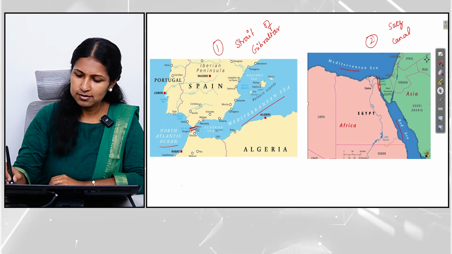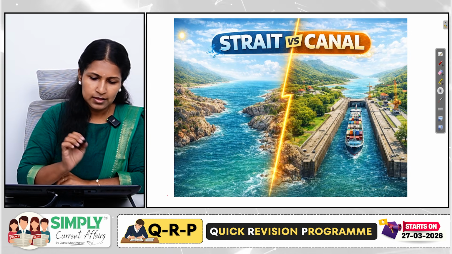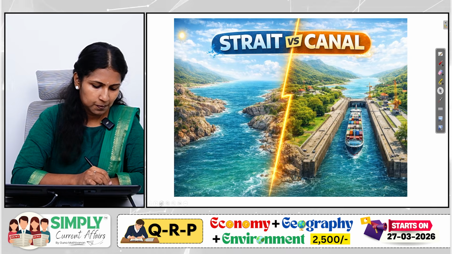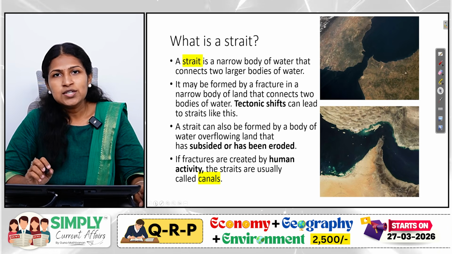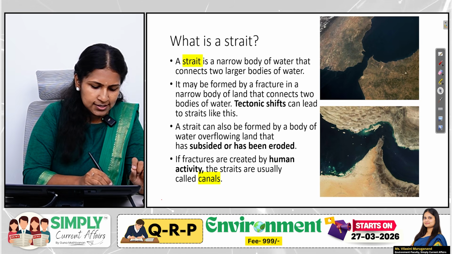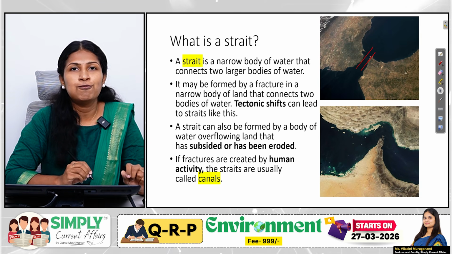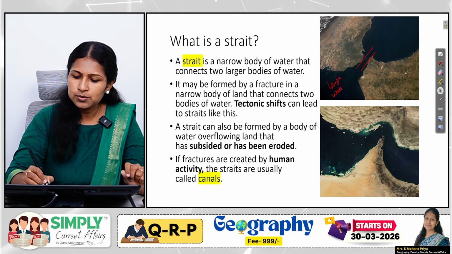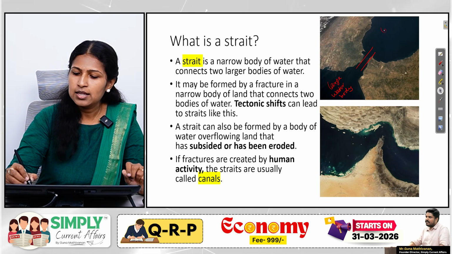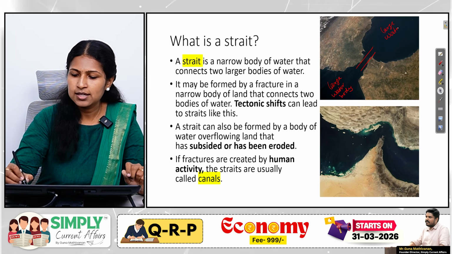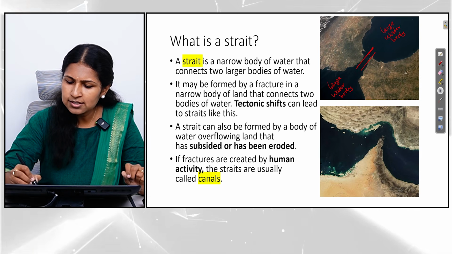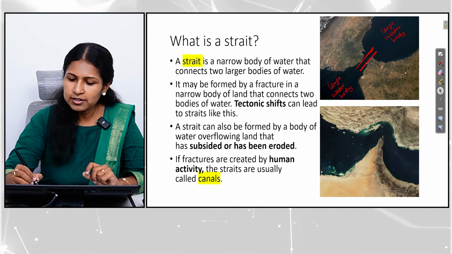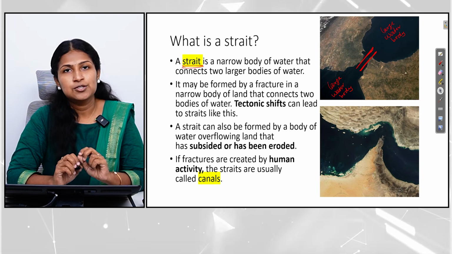So, the topic of discussion for today will be strait versus canal. Now, what is a strait? A strait is a narrow strip of water body which connects two large water bodies. So here you can see there are two large water bodies, and here there is a thin strip of water body which is connecting these two. So such a geographical feature is what we call a strait.